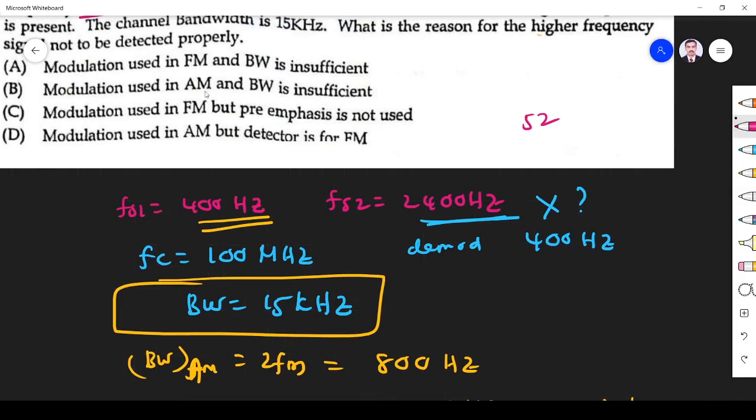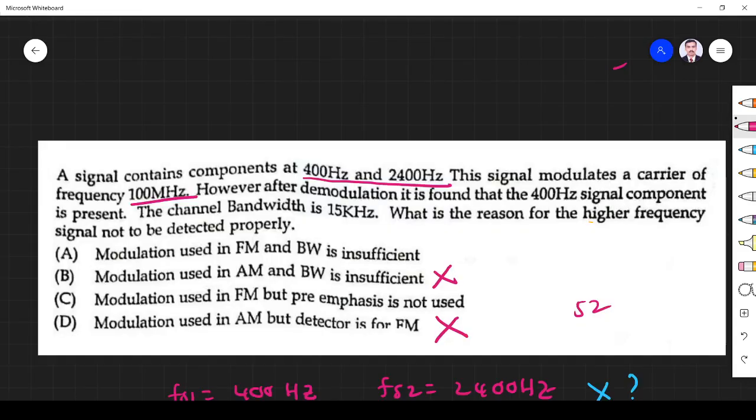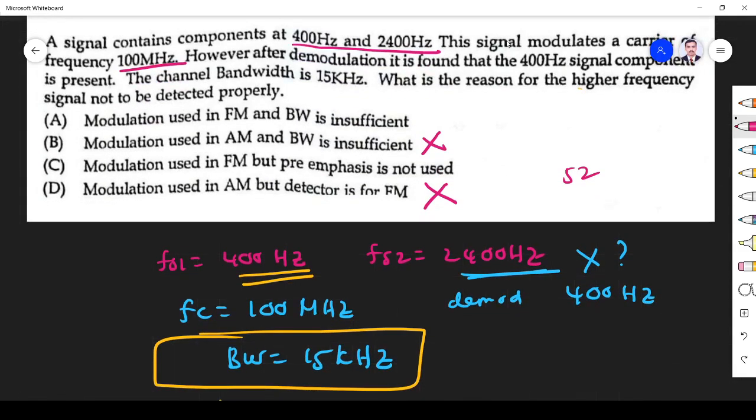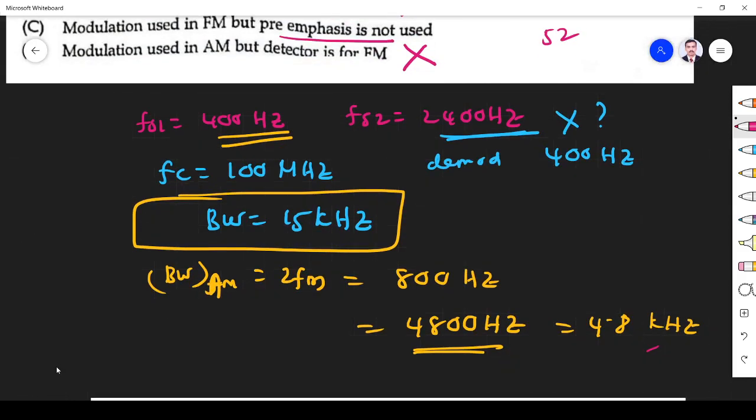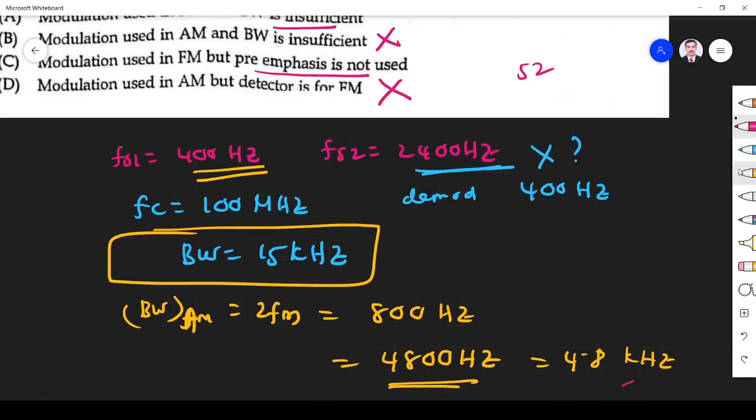So what are the things we can neglect? Modulation is AM, here also modulation is AM. These two are not the reason. Next, they have given two reasons for not receiving the high frequency component. One reason is bandwidth is insufficient. The second reason is pre-emphasis is not used. We know in FM we always use pre-emphasis. Why are we using pre-emphasis? Pre-emphasis is nothing but amplifying the high frequency component to avoid interference from noise, boosting the high frequency component.